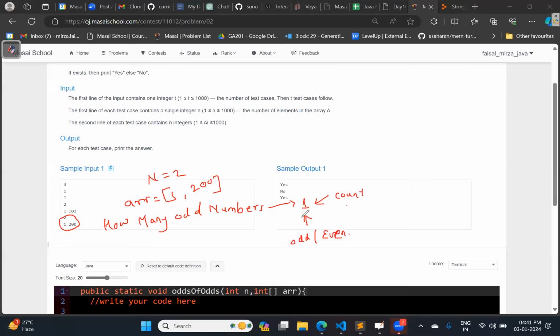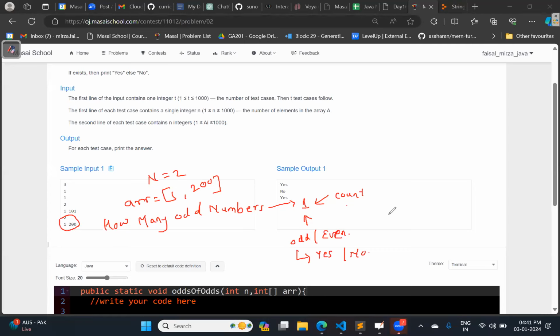So what do you think? 1 is odd? Yes or no? So if it is odd, we need to print yes. Otherwise, no. Getting it? It is that simple. Praveen Kumar, is it clear? Yeah, Subhashri.